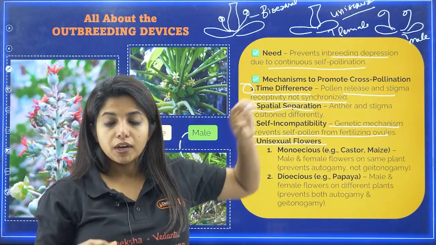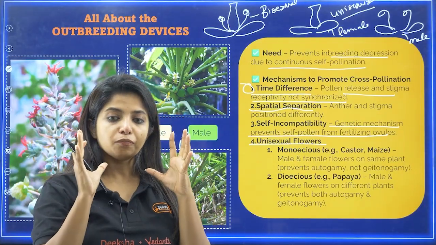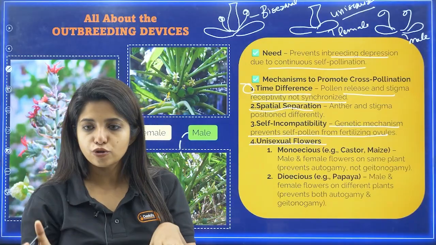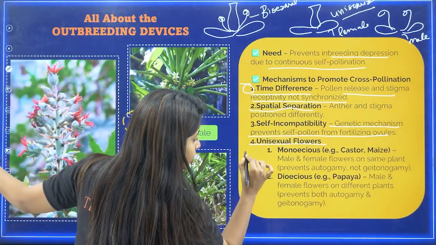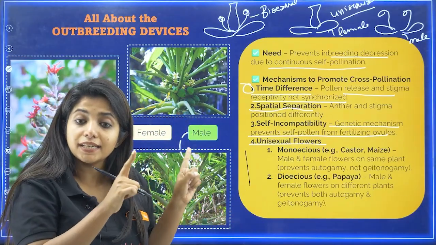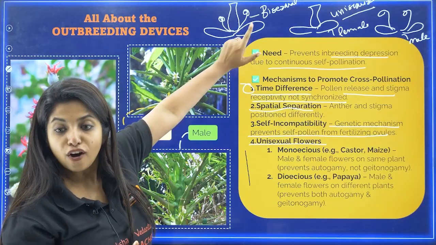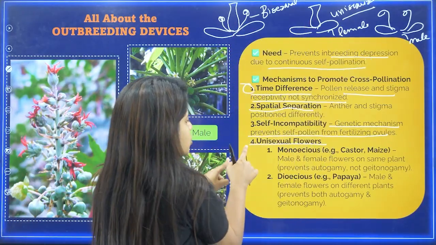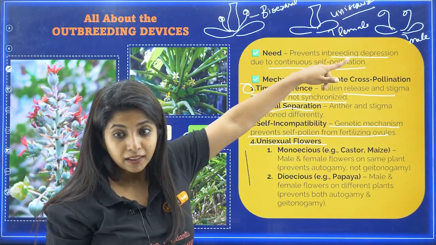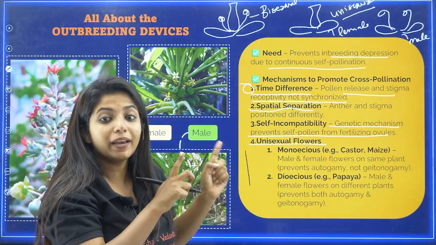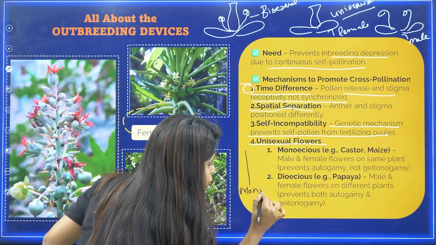These are about the flowers. Now, if you talk about the plants, my dear children, there are two types of plants: monoecious plants, or dioecious plants. Monoecious are the ones which have both the sexes in one particular plant. It can have flowers like this, or probably it can have both of these flowers over here. Flowers can be unisexual, but the plant has both male and female flowers. That is why it is known as monoecious.